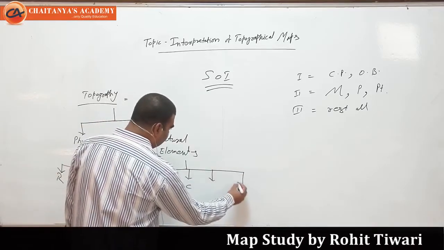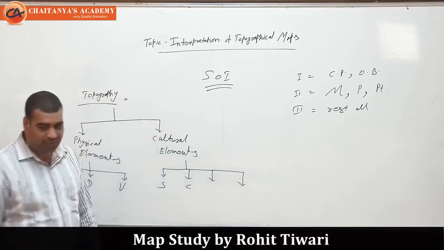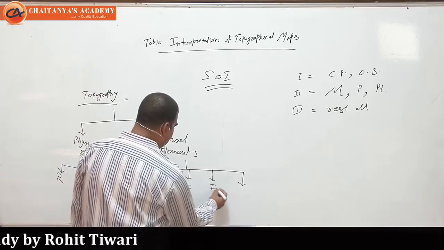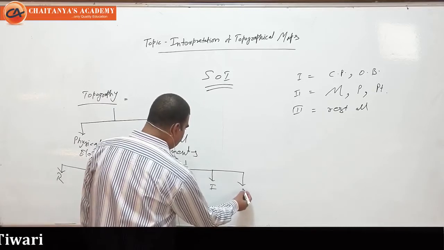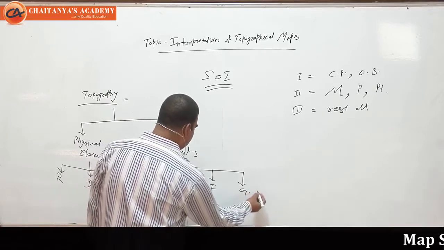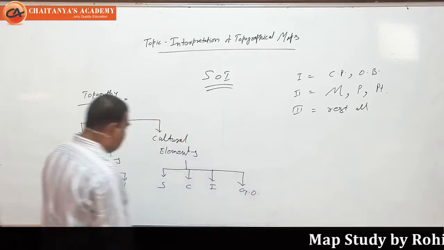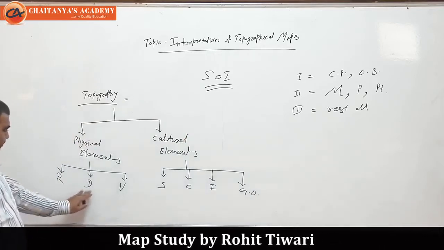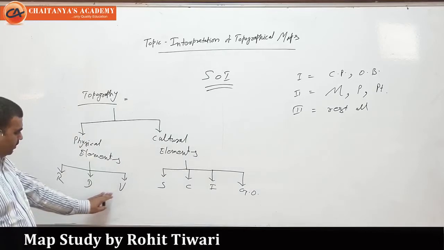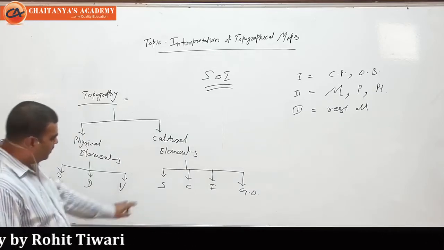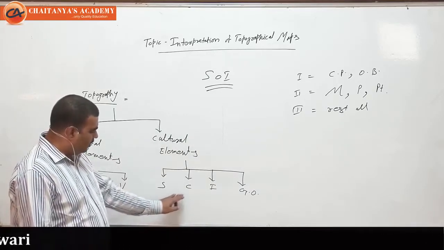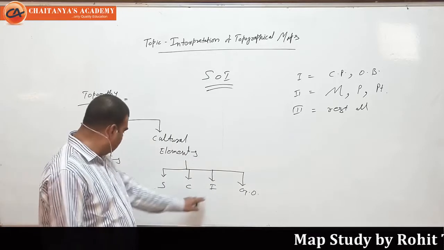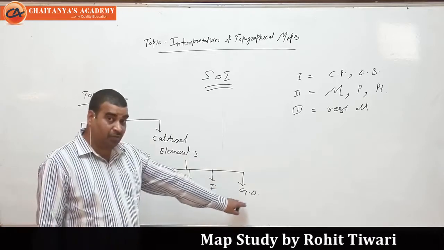And then we have irrigation, and one more, general occupations. So let me recall: relief, drainage, vegetation, settlements, means of communication, and irrigation, and then general occupation.